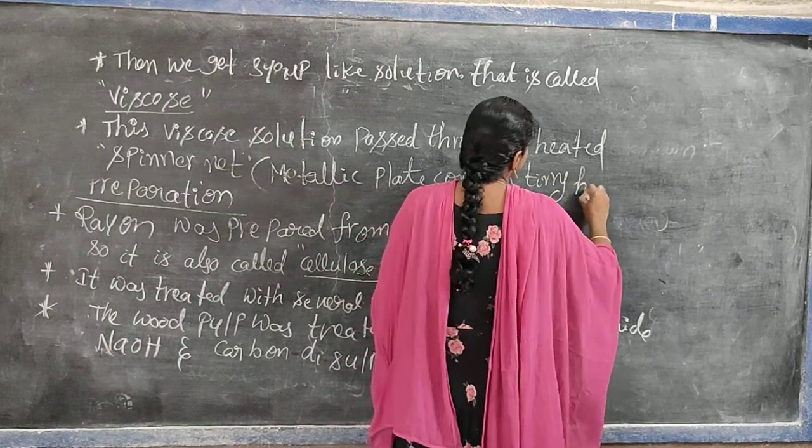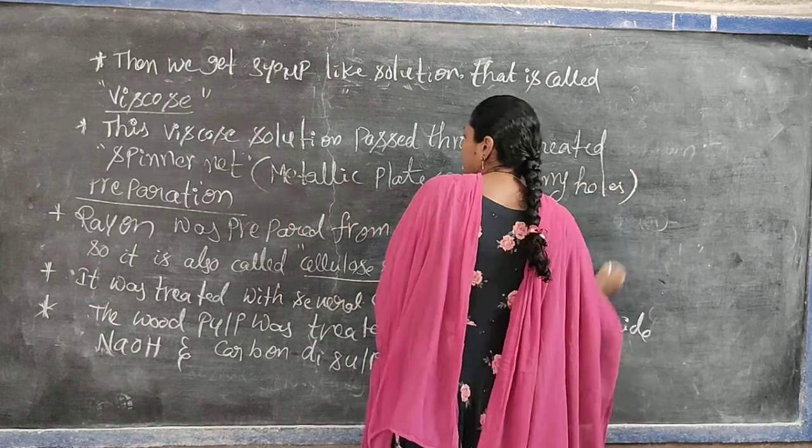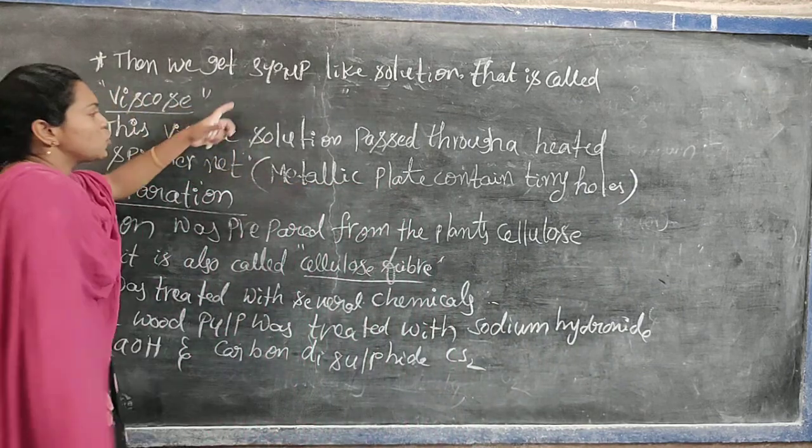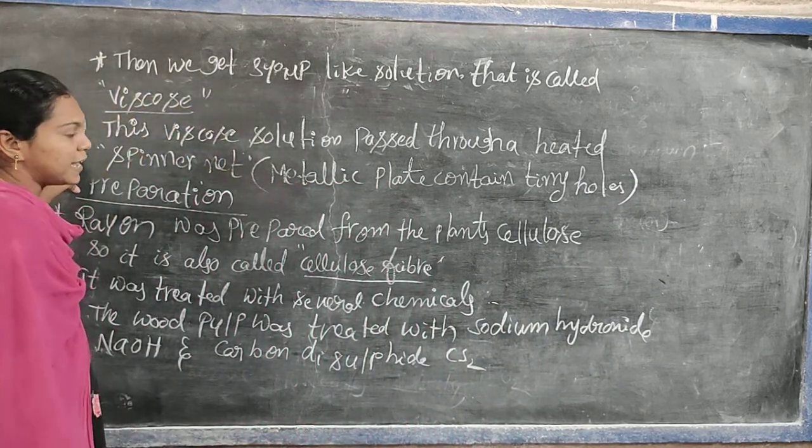Are you understanding? So the viscose solution passes through a heated spinner net.